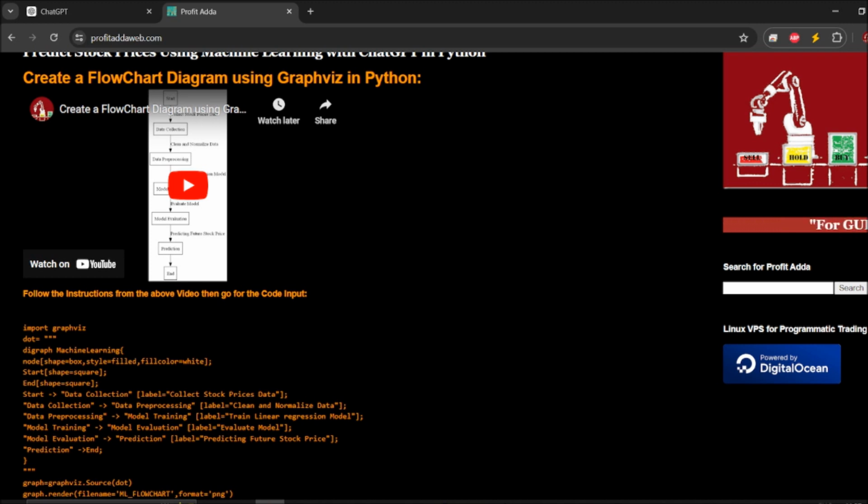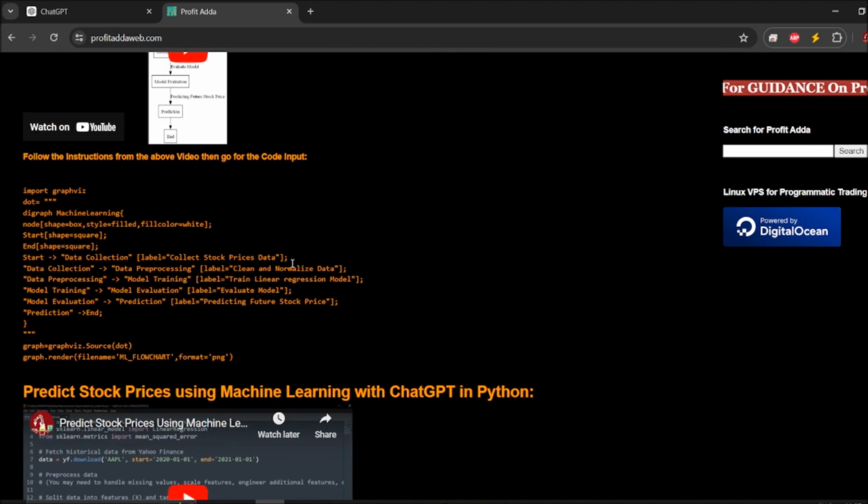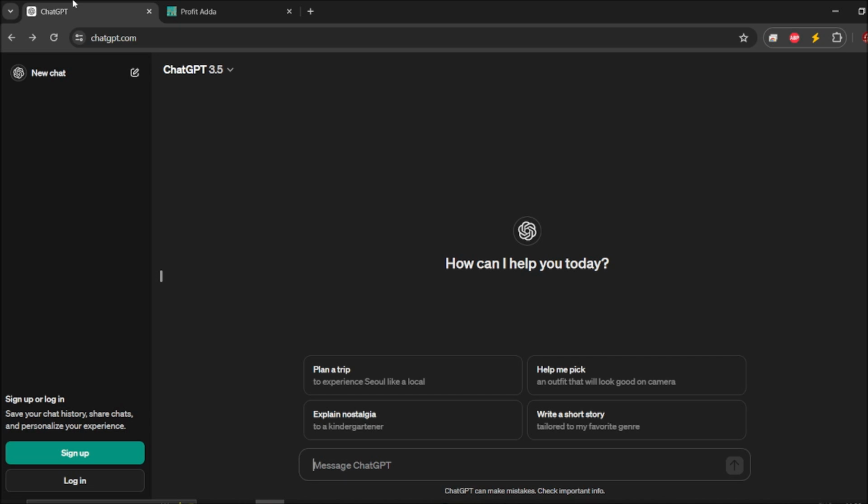In this process, basically what we are doing is data collection, data pre-processing, model training, model evaluation, and at the end we are doing a prediction, and if possible we'll do some plotting. So in this process we can utilize ChatGPT as well, if there is some information we need to understand.